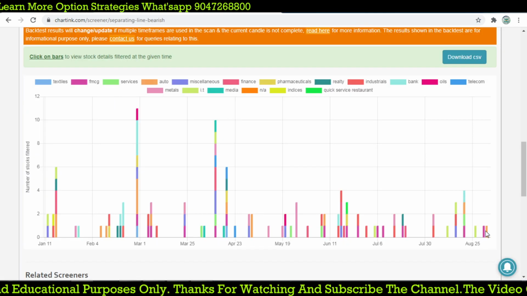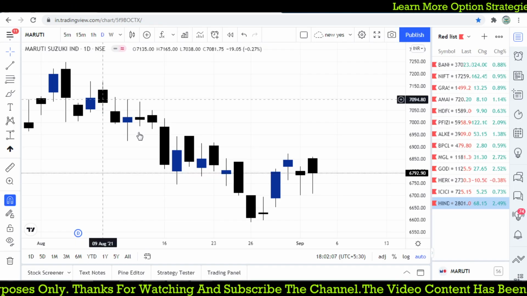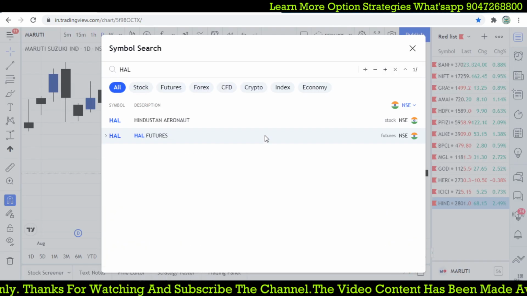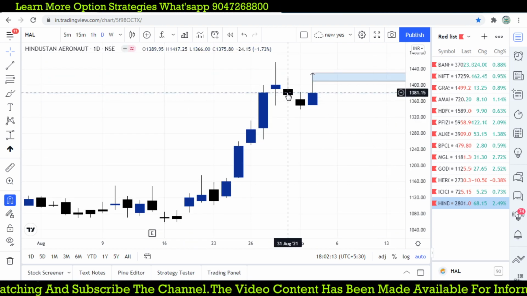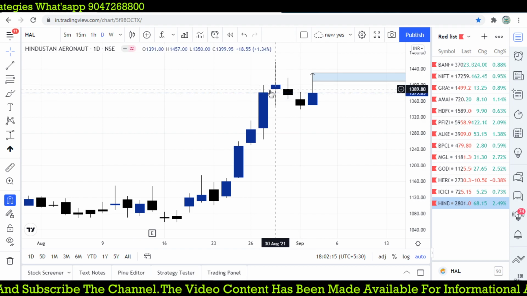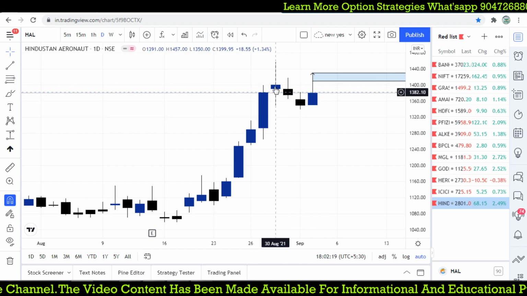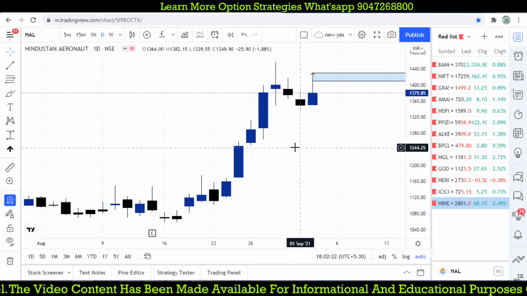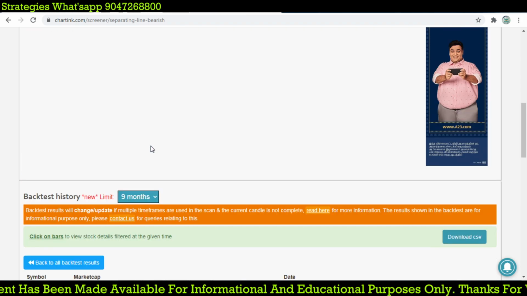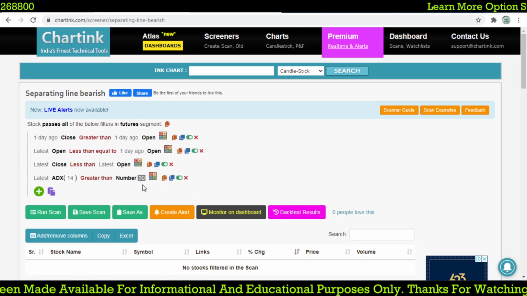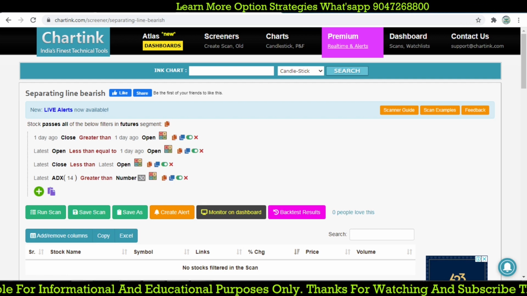And a few days back, on 31st August, we have HAL. I think it was moving big two days back, you got it? But here the candle is not closed above the previous candle, it is not showing the strength. So let's add one more condition: it should be closing above the previous candle's high.